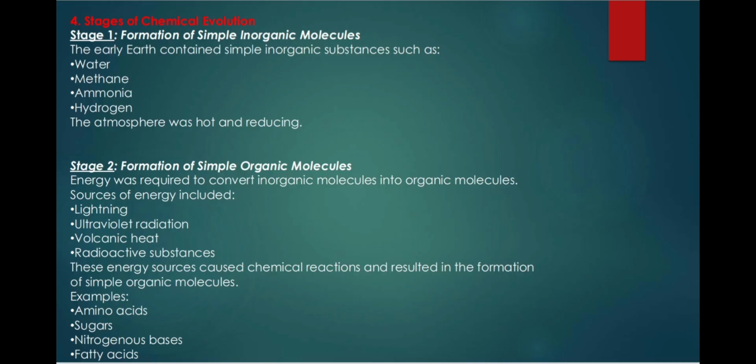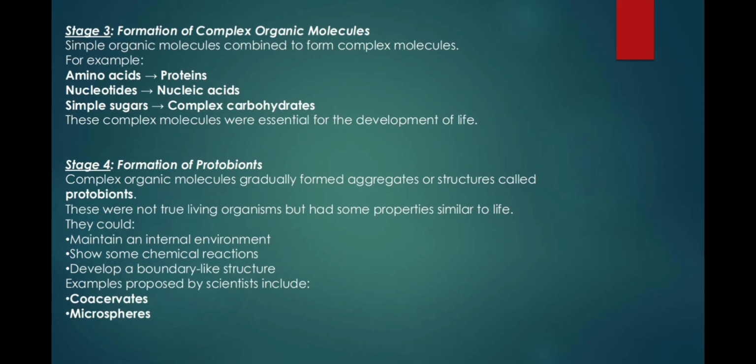Stage 2. Formation of simple organic molecules. Energy was required to convert inorganic molecules into organic molecules. Sources of energy included lightning, ultraviolet radiation, volcanic heat, and radioactive substances. These energy sources caused chemical reactions and resulted in the formation of simple organic molecules. Examples: amino acids, sugars, nitrogenous bases, fatty acids.